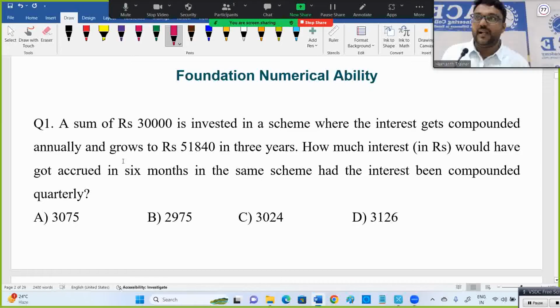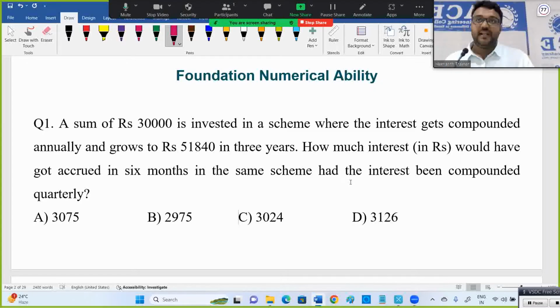And here what they said: 30,000 is invested at compound interest, and it grows to 51,840 in 3 years. How much interest would have accrued in 6 months in the same scheme had the interest been compounded quarterly? See, this is how they don't give the question very simply. They'll attach something else.